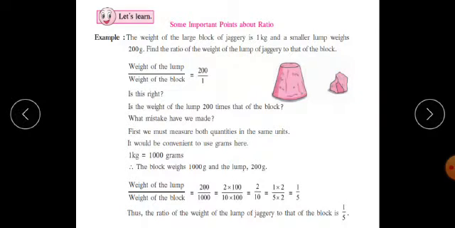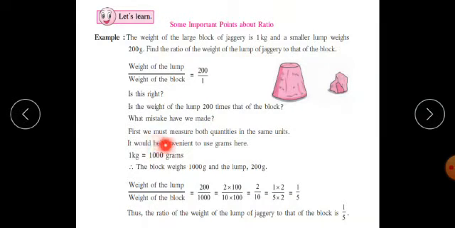Now we have to find out the ratio. Therefore, weight of the lump upon weight of the block is equal to 200 grams upon 1 kg. Is this right? Students, the answer to this question is no. Is the weight of the lump 200 times that of the block? What mistake have we made?